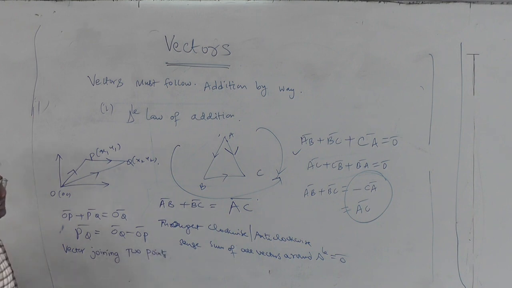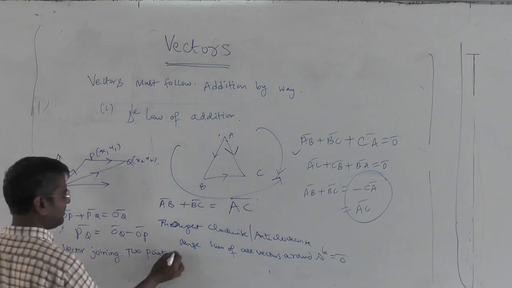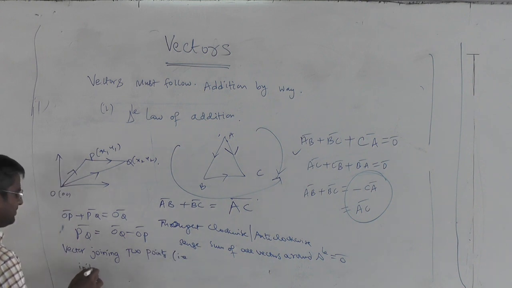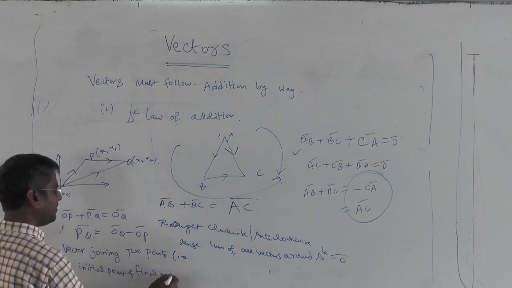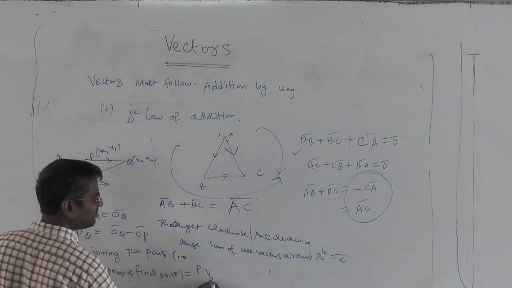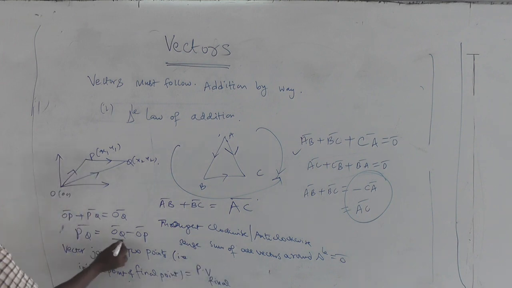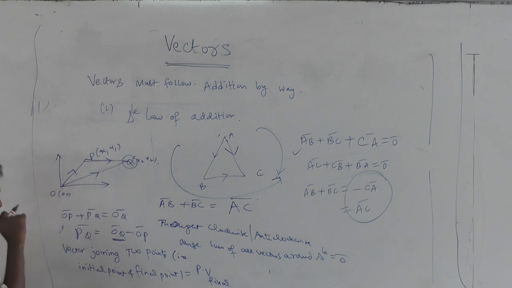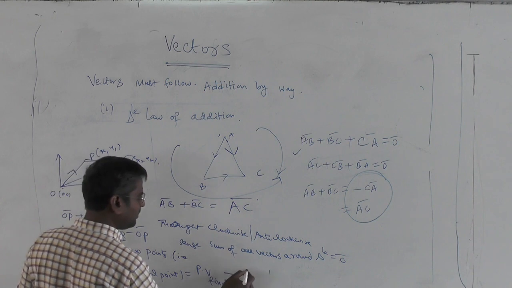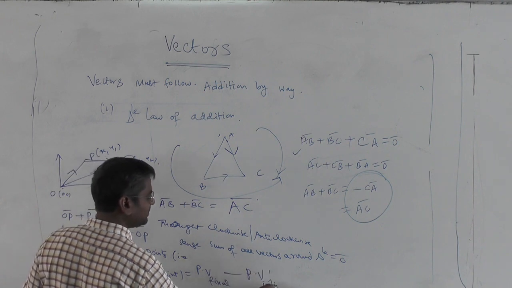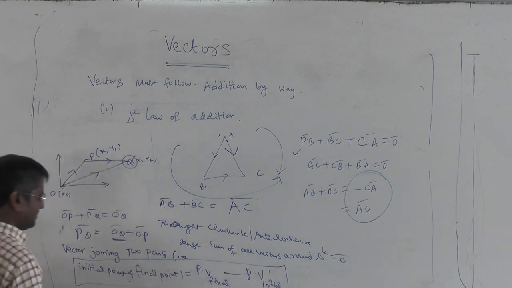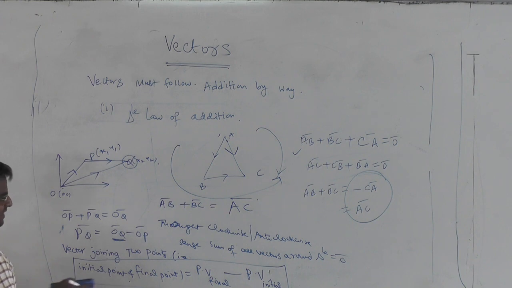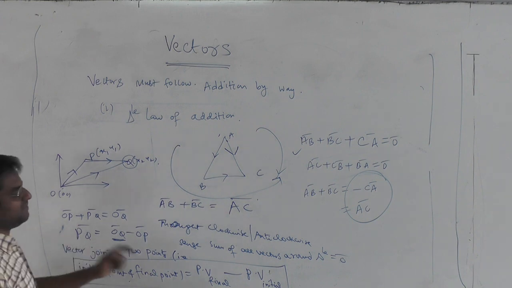So the vector joining two points, one of them is called the initial point, the other is the final point. The vector is given as the position vector of the final point, OQ, as you can see this is Q, minus the position vector of the initial point. Final minus initial. So that is your vector. What is a vector? The vector going from initial to final point.